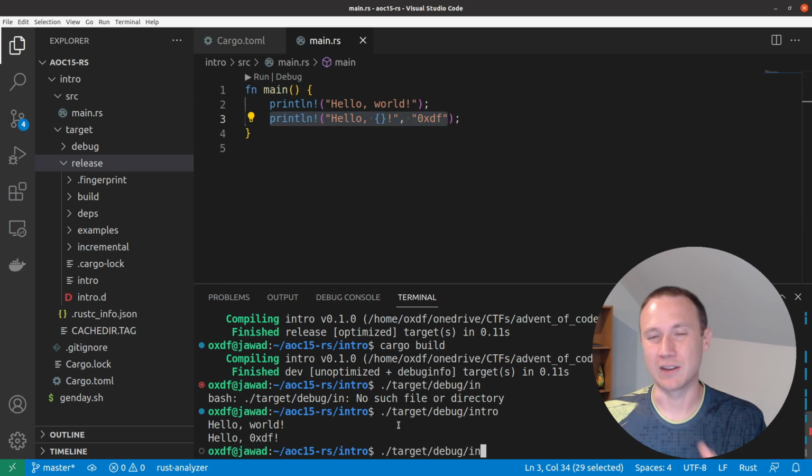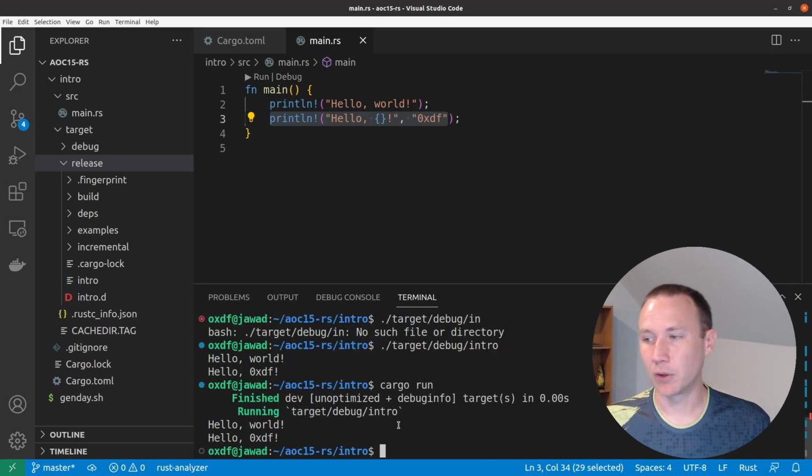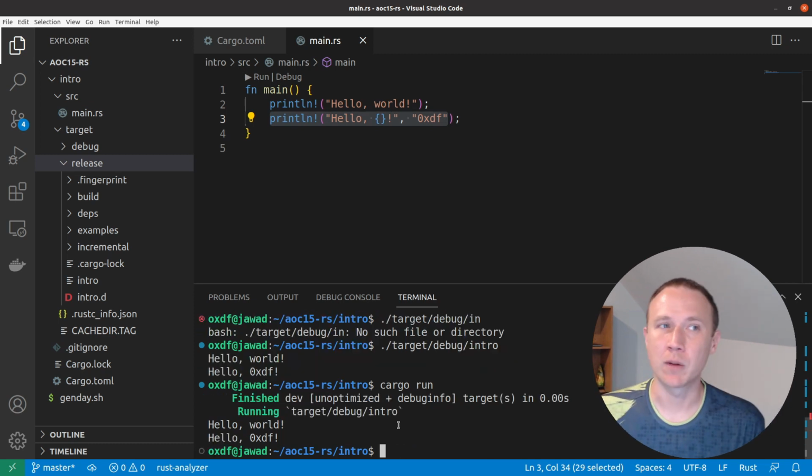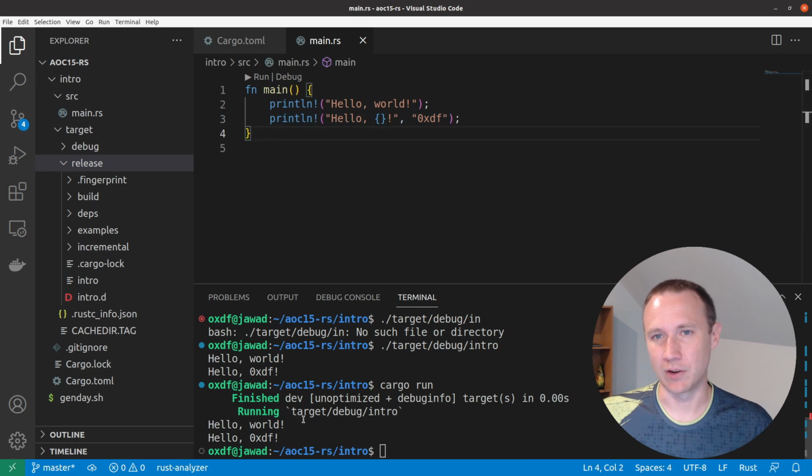I had to go build it again, then I had to go find the binary and run it. If you're at the root of the project and you run cargo run, it'll build and run it for you all at once. This is incredibly useful when you're debugging and running, so solving Advent of Code challenges, you want to just hit save here, come down here and run cargo run. And that's what we're going to do most of the time.